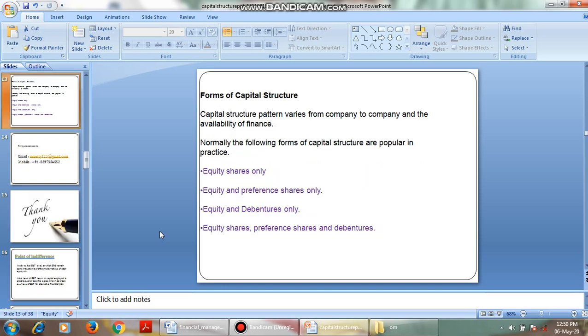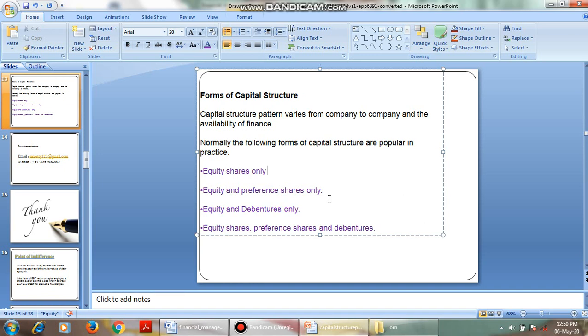And we have the various forms of capital structure, that is only equity, that is completely equity capital, equity and preference capital, equity and debentures, and equity, preference and debentures. Okay, this is the brief introduction about capital structure.